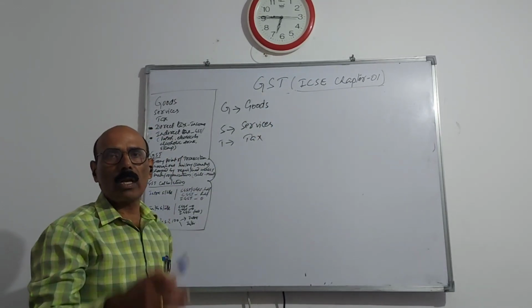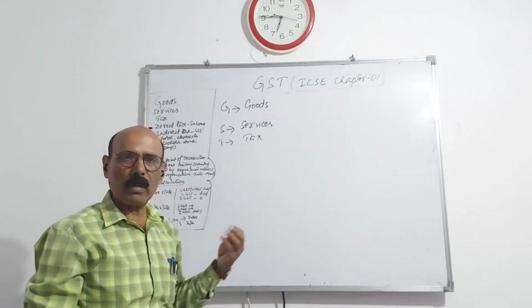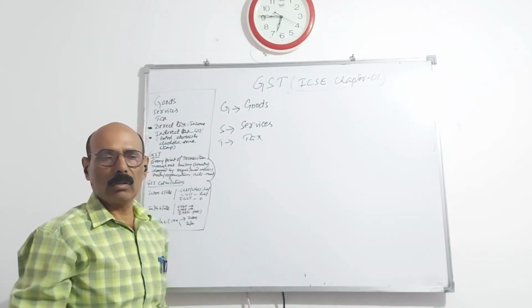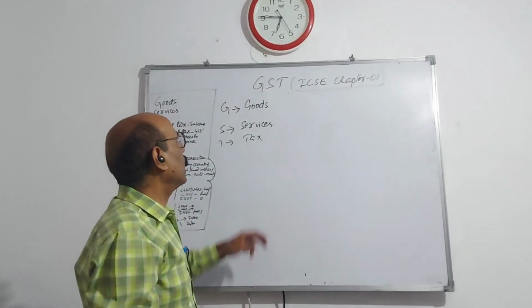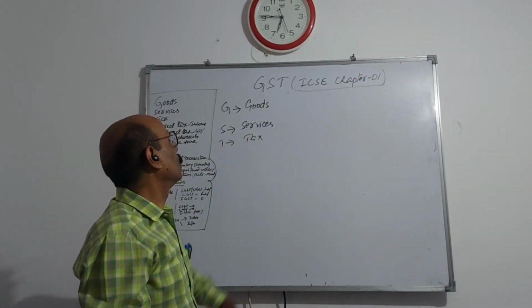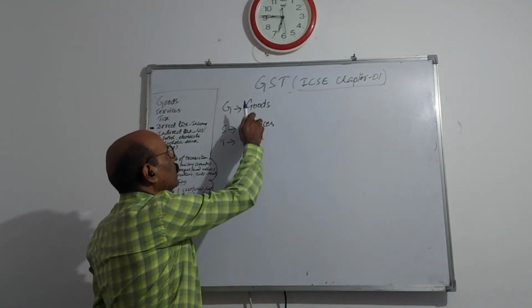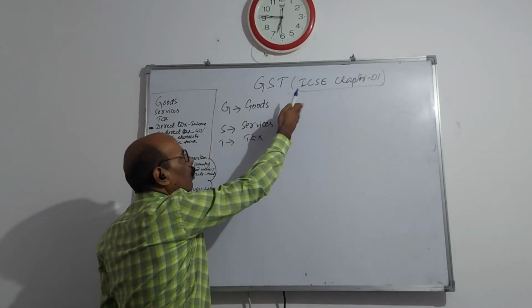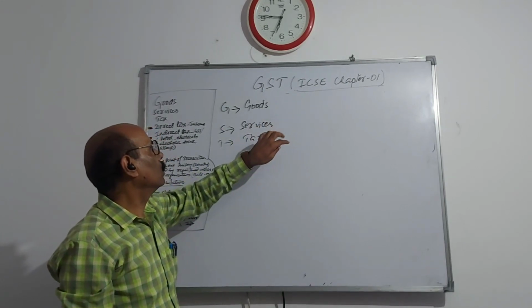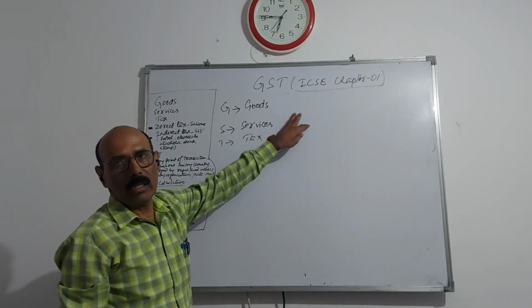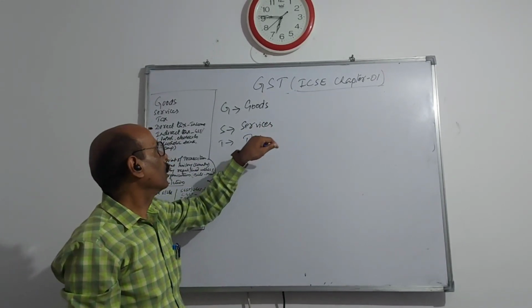So many consumable items we are using: books, paper, pencil, anything. Your shirt, pant, bike, car, anything. These items are goods. Money is not coming in the transfer itself.